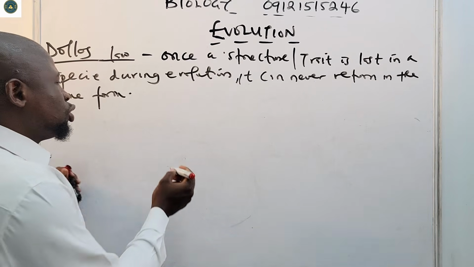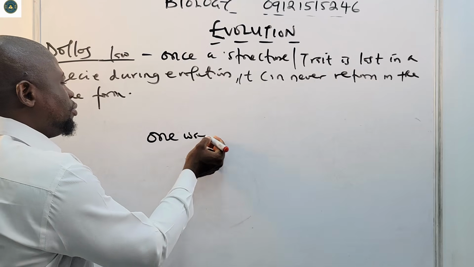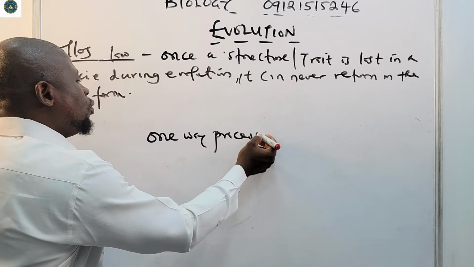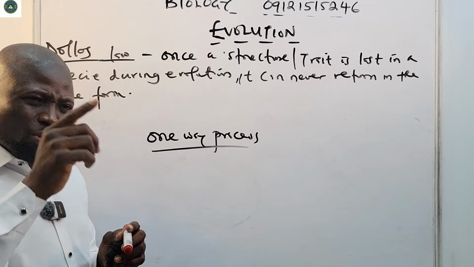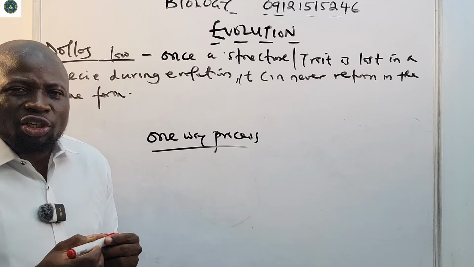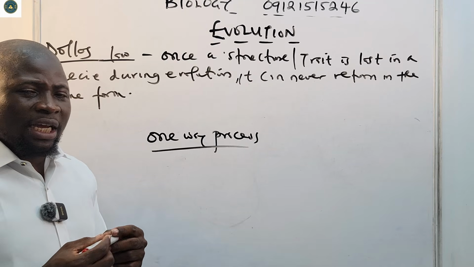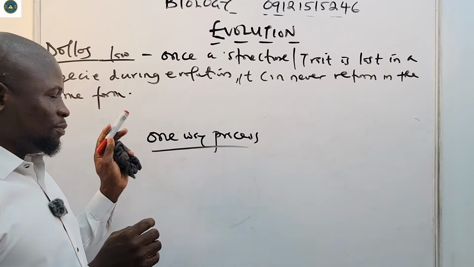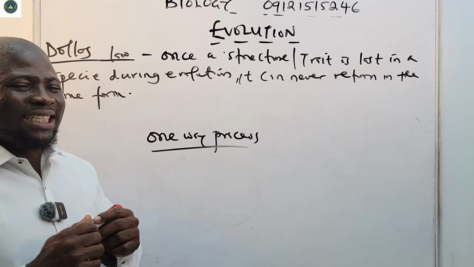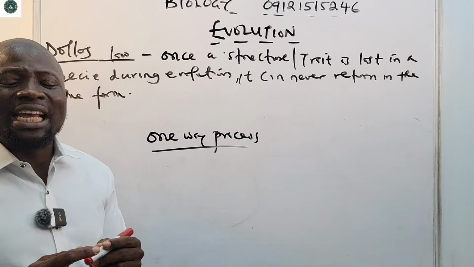Meaning that evolution is a one-way process. There's only one way. It's progressive. It moves in the forward direction. It never stops. So once a trait or a structure is lost in a species during evolution, it can never return in the same form.